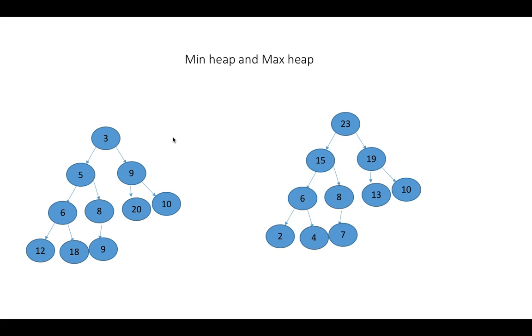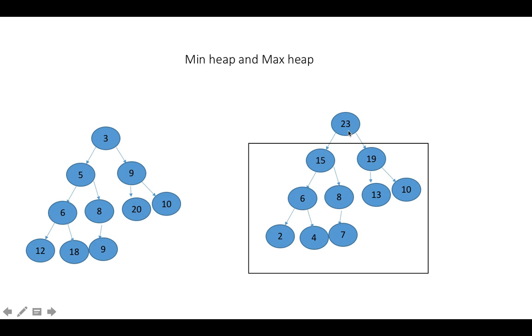Similarly, the max heap is a binary tree such that the data contained in each node is greater than or equal to the data in that node's children. For example, in this particular tree, the root node will always be greater than all its child nodes.